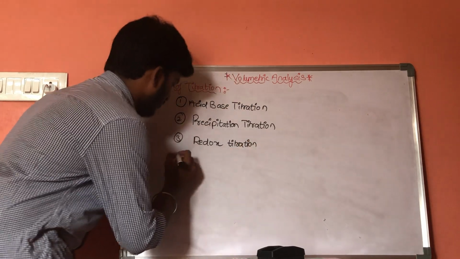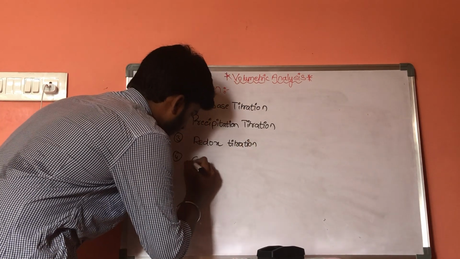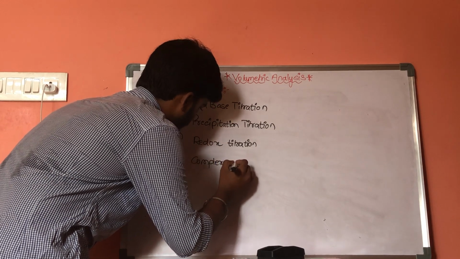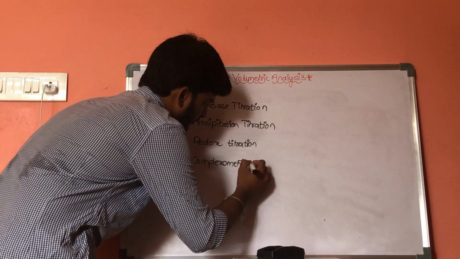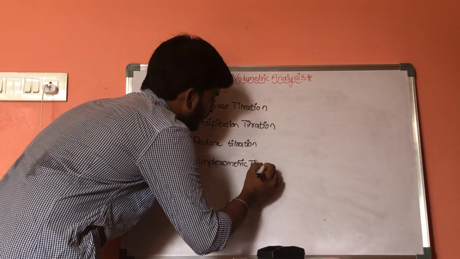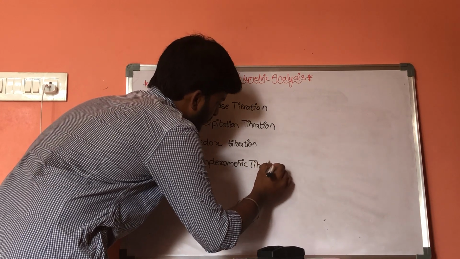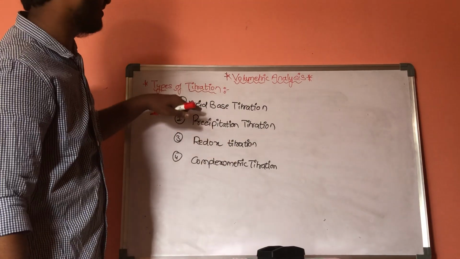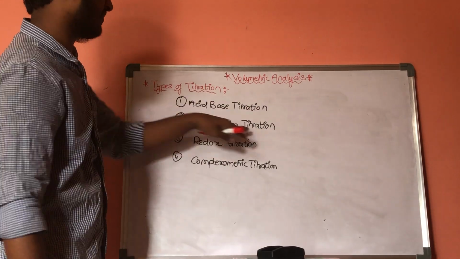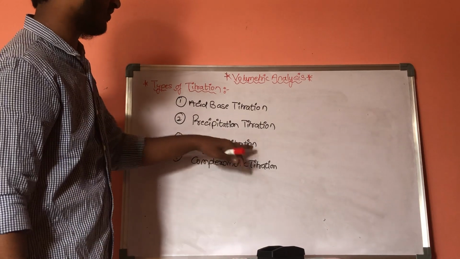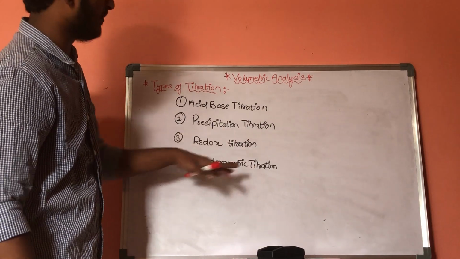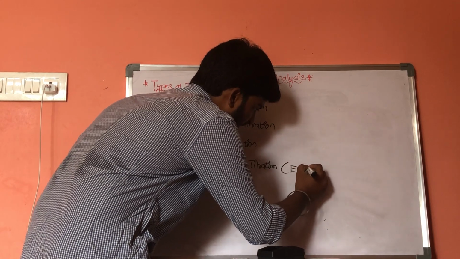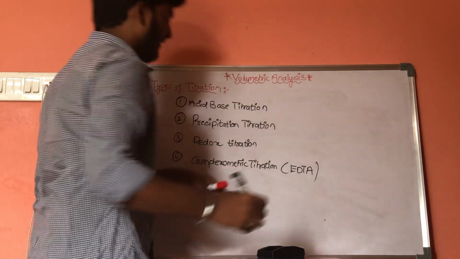Fourth one is complexometric titrations. There are four types of titrations: first one is acid-base titration, second one is precipitation titration, third one is redox titration, and fourth one is complexometric titration. It is also called EDTA titration, ethylene diamine tetraacetate titration.